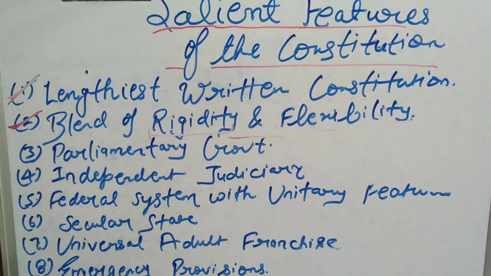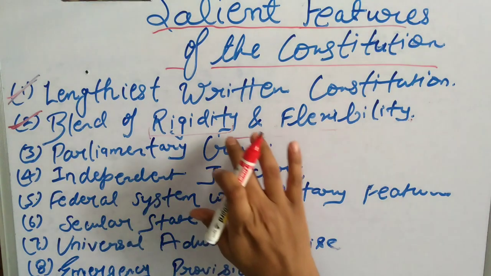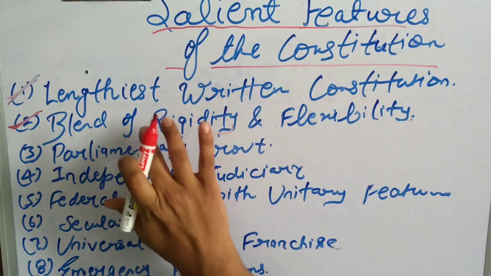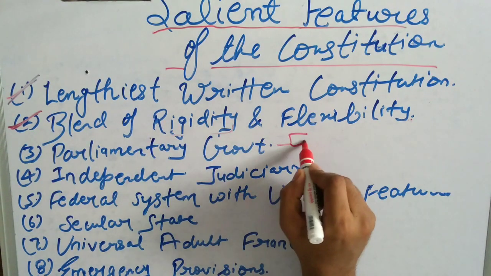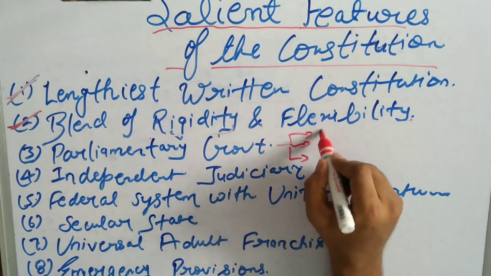Now let's move to our next topic, that is the parliamentary government. India is following a parliamentary system of government at both the central level as well as the state level. Now in the parliamentary government, what are the wings that come? There are 3 wings in the parliamentary form of government. That is the